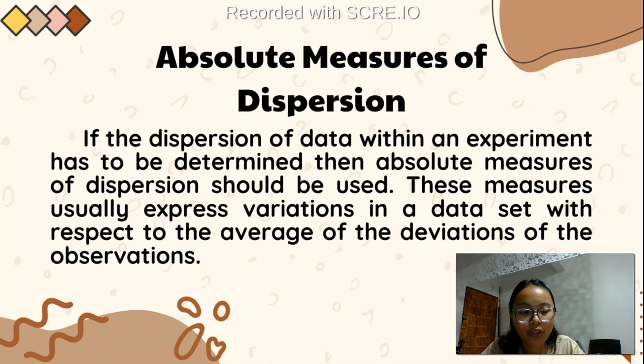In order for us to measure the average or the expressed variations in a data set, we are going to use these three because they are connected to getting our data in a specific unit.